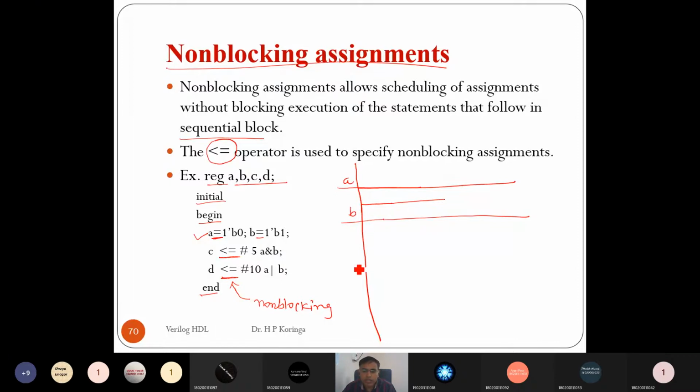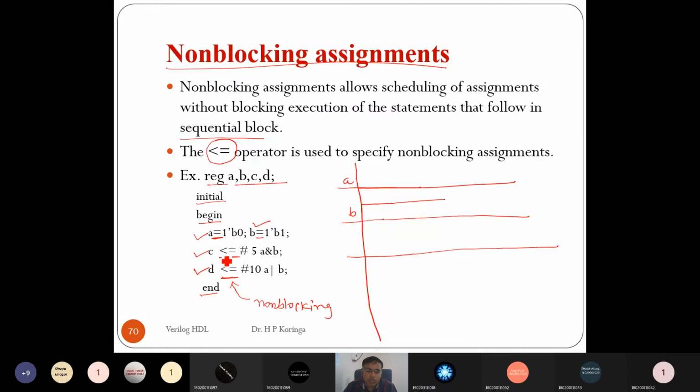Right. Now C, it is a non-blocking assignment statement. So parallel with A and B, C also executes, and D also executes because D is also a non-blocking assignment. So it does not wait for the blocking assignment to finish and then start the non-blocking assignment, right?